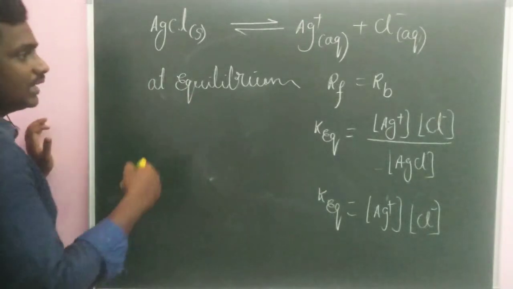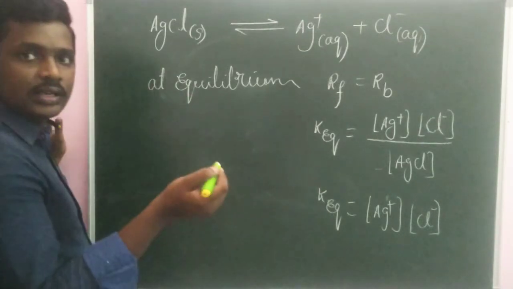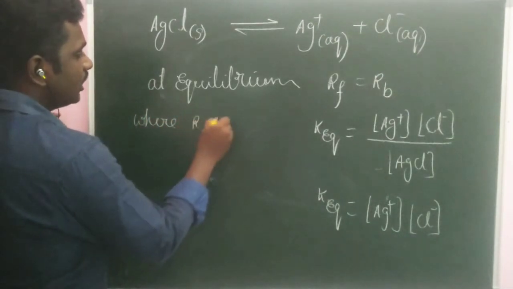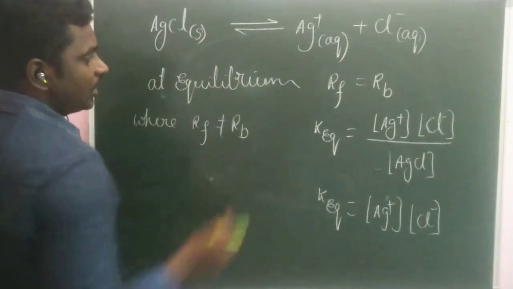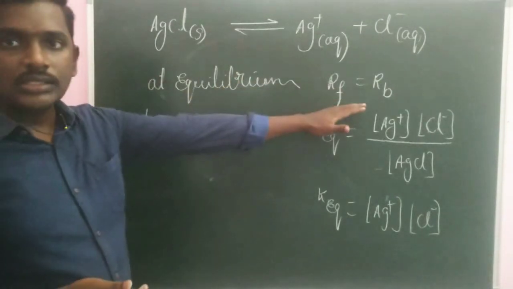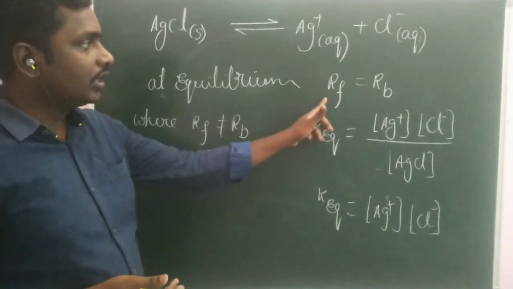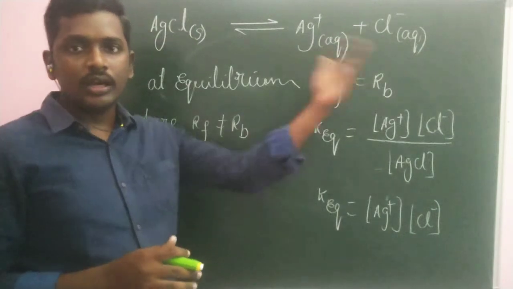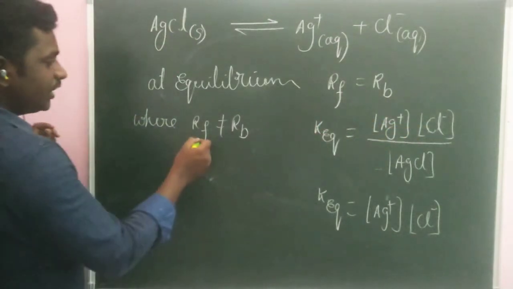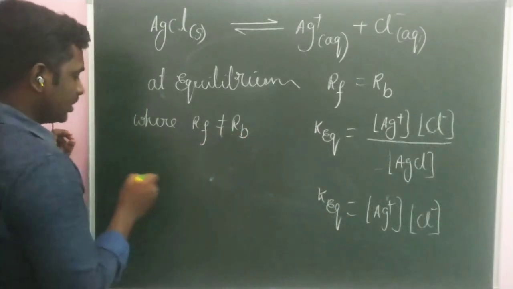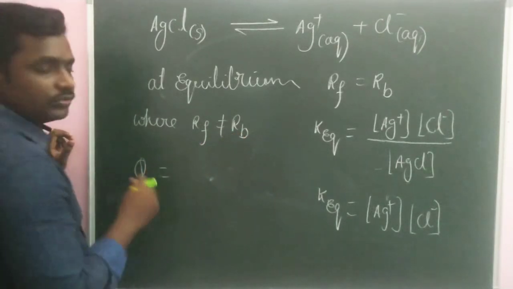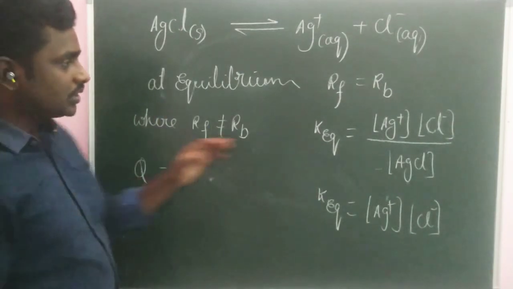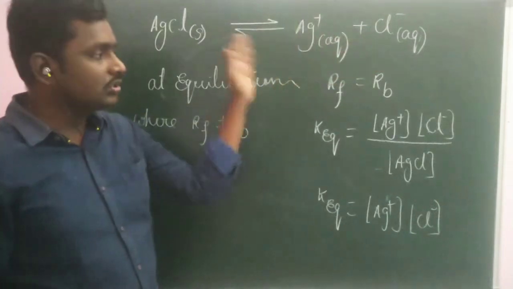Now we will take any state of reaction, at the initial state or even at the final state, where the rate of forward reaction is not equal to the rate of backward reaction. Equilibrium is a state of a reversible chemical reaction where the rate of forward reaction is equal to the backward reaction. At any state, it can be initial or in between or even final, the rate of forward reaction may not be equal to the backward reaction. In that case, Q, which is the reaction coefficient, has the same expression, which is nothing but the ratio between concentration of products to reactants.